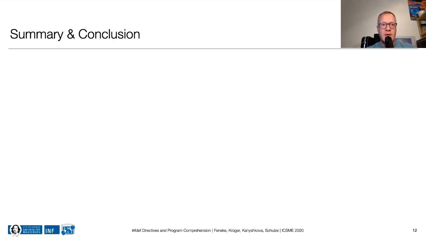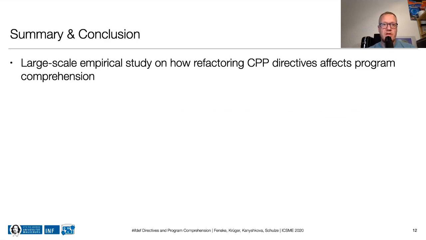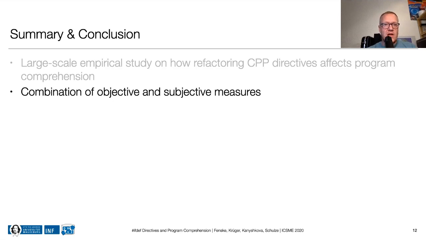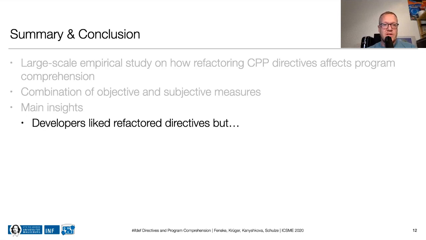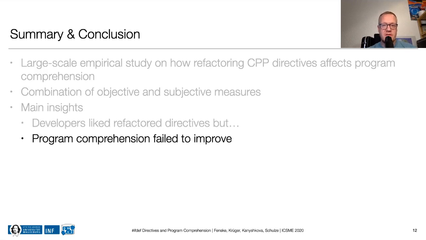To summarize, we performed a large-scale empirical study involving highly experienced open source developers, and in the study we analyzed how refactoring CPP directives impacts program comprehension both objectively in terms of correctness as well as subjectively. Our results uncovered a surprising dilemma. In line with existing findings, our participants preferred the way in which the CPP directives were used in the refactored example, but at the same time, and this is the interesting part, they failed to perform better on the refactored code in the comprehension tests.